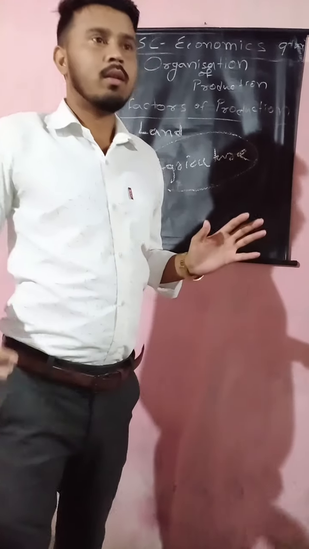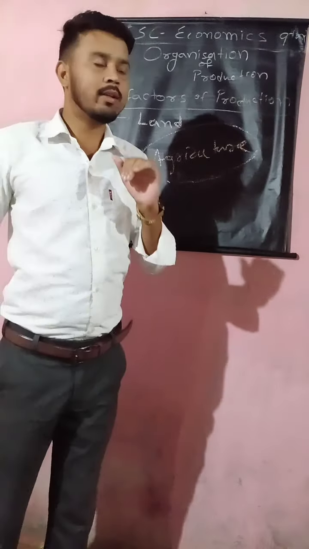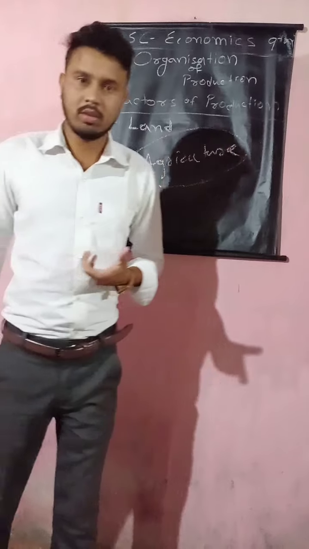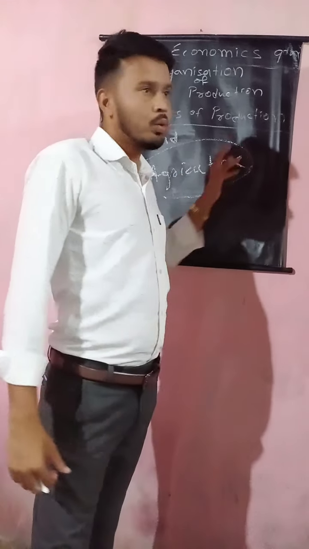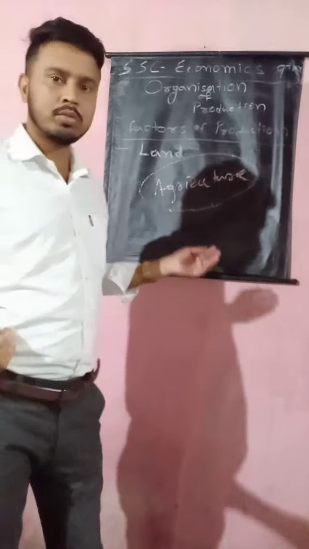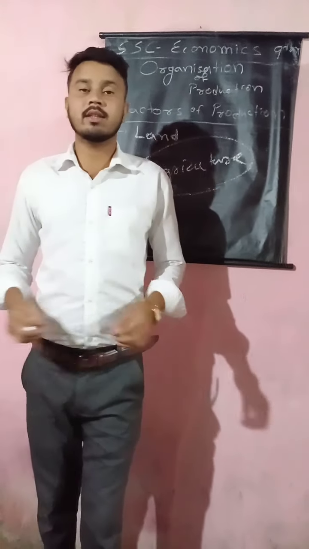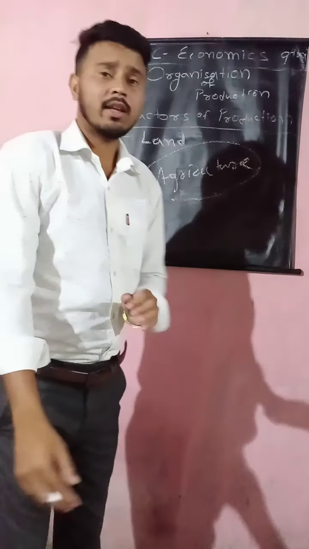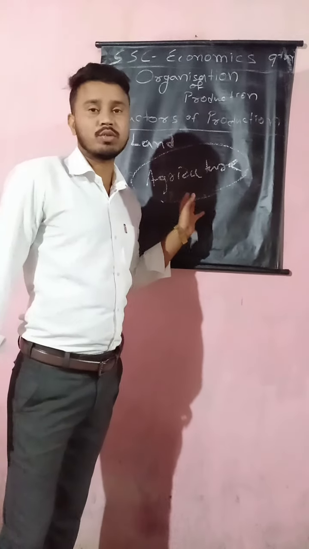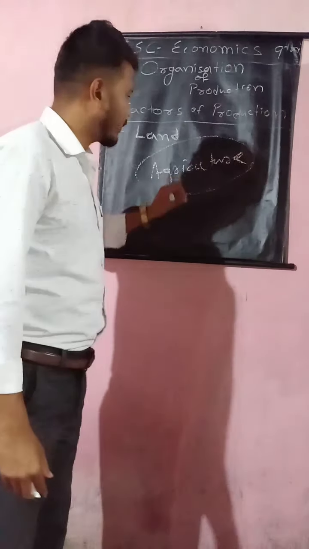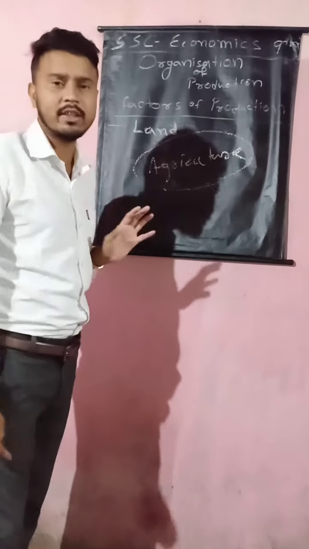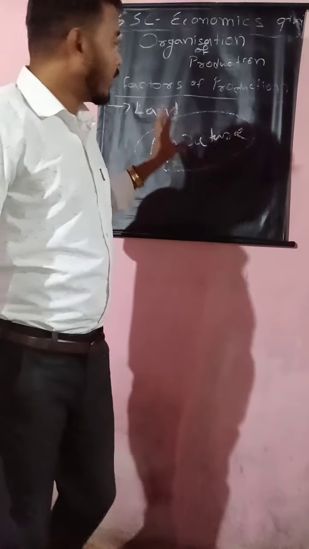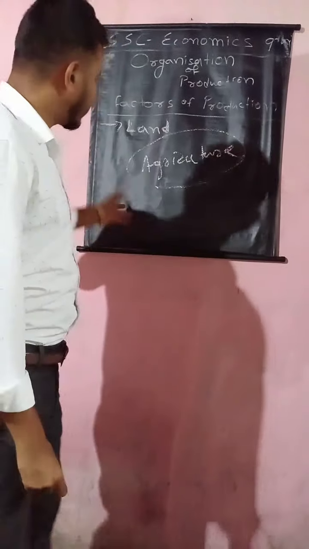So take an example of a field of production: agriculture. In agricultural production also we need different types of factors, because without factors of production we can't produce or manufacture anything. In agriculture also we need the different factors of production. The first factor we need is land. After that, for agriculture we need capital also.